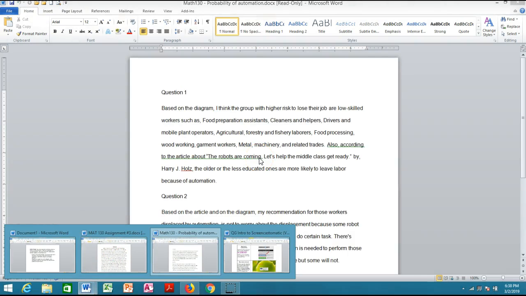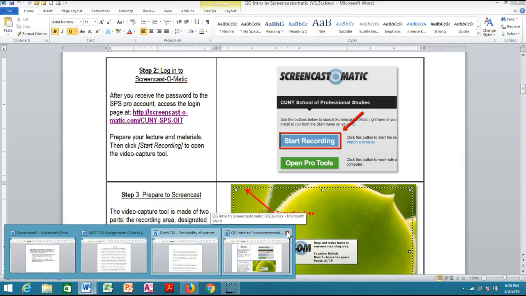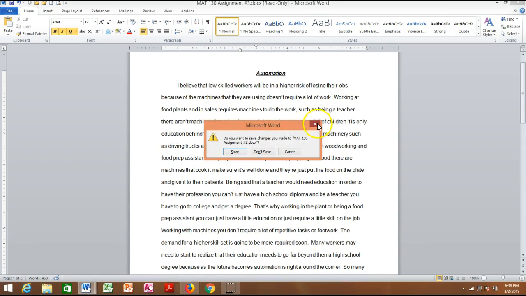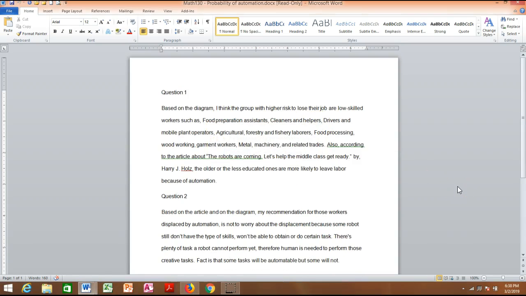So that's what I wanted to get across to you, the based on the diagram, forgetting the I think or I feel, all right? Based on the diagram, the highest number of low-skilled workers are the ones who are going to be displaced, whatever it is. You see what I'm saying? Forget about using I in a research paper, all right?